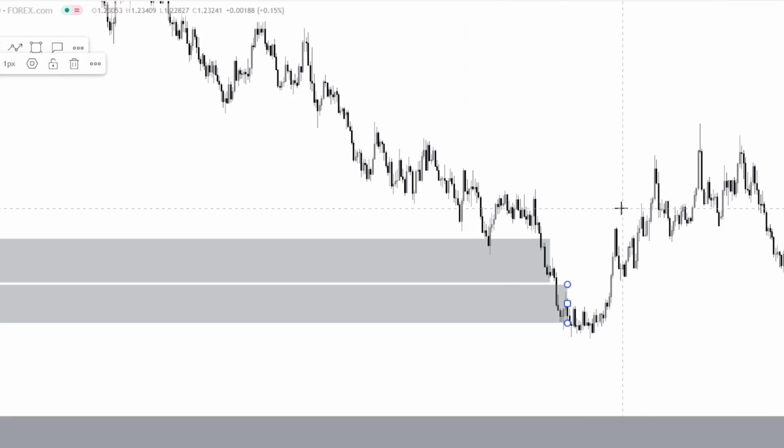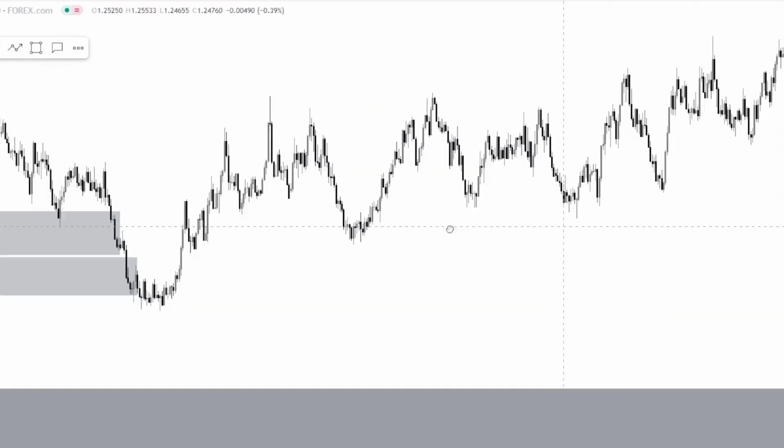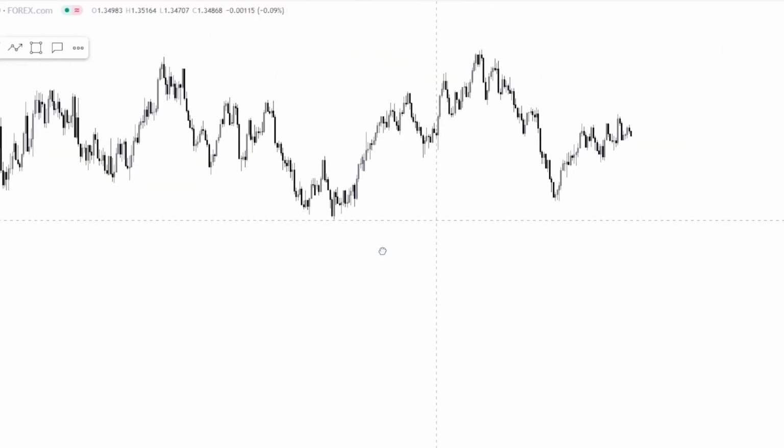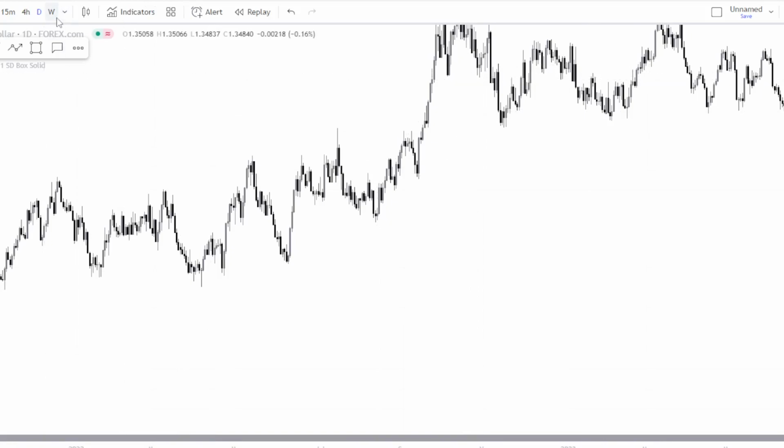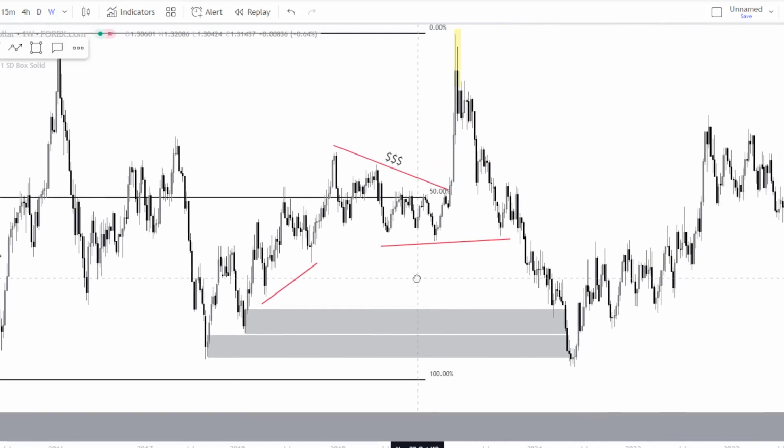From our higher time frame analysis, we understand that there's fair value gaps and there's liquidity pools which have to get filled, right? And since then, we've seen a gradual move up. So to answer that person's question and to answer all of your questions about why price does what it does, very simply, liquidity and fair value gaps.